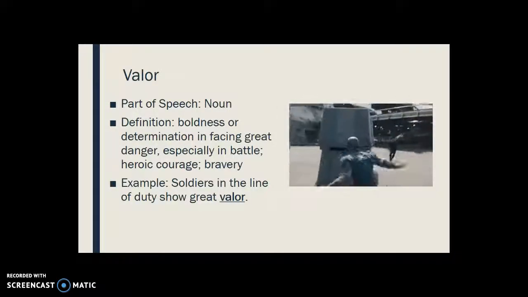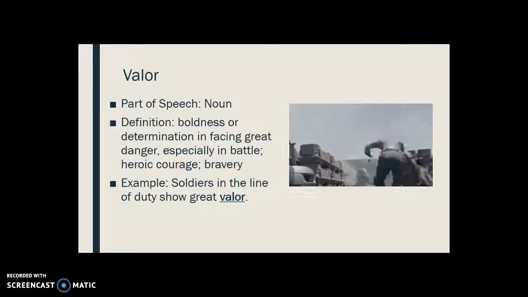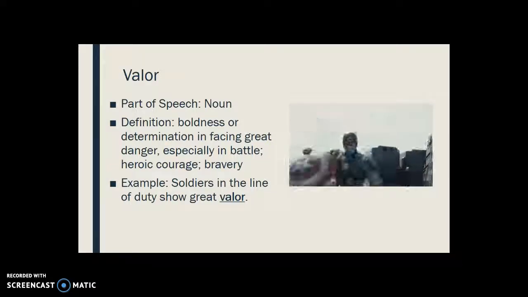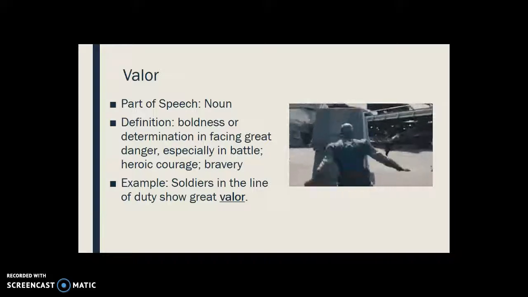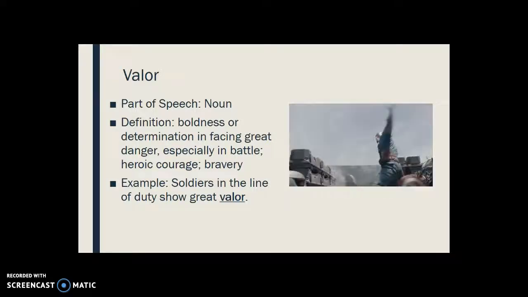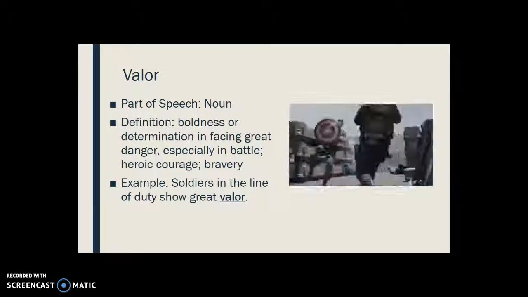Our next word is valor. Valor is a noun. The definition is boldness or determination in facing great danger, especially in battle, heroic courage, or bravery. So, for example, soldiers in the line of duty show great valor.